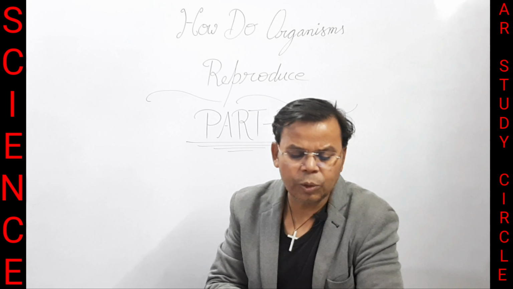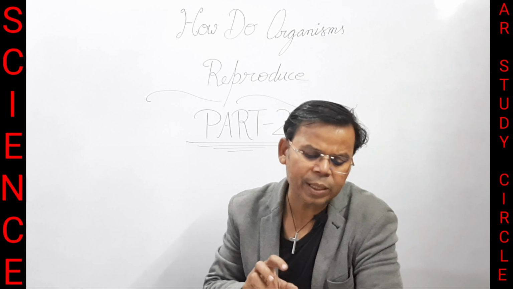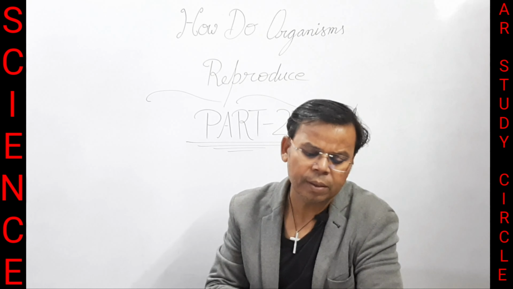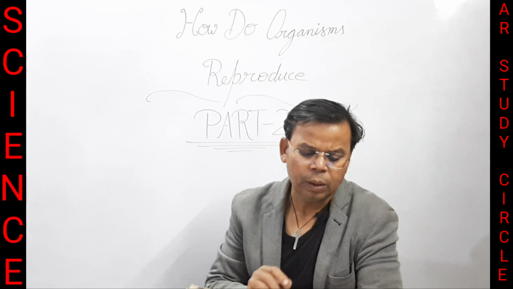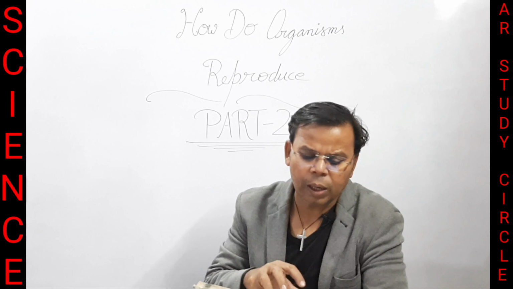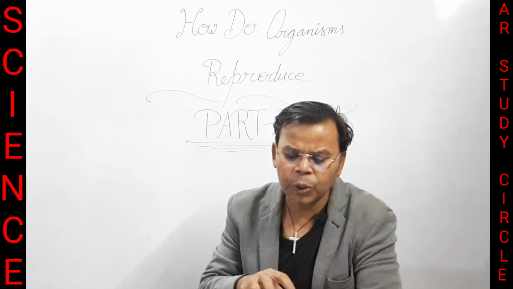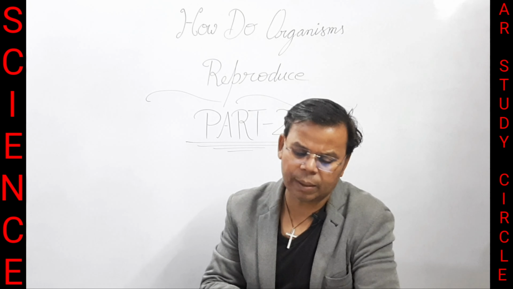If a woman is using a copper T, will it help in protecting her from sexually transmitted diseases? Answer is no. No, because sexually transmitted diseases occur due to fluid contact that takes place in the vagina.